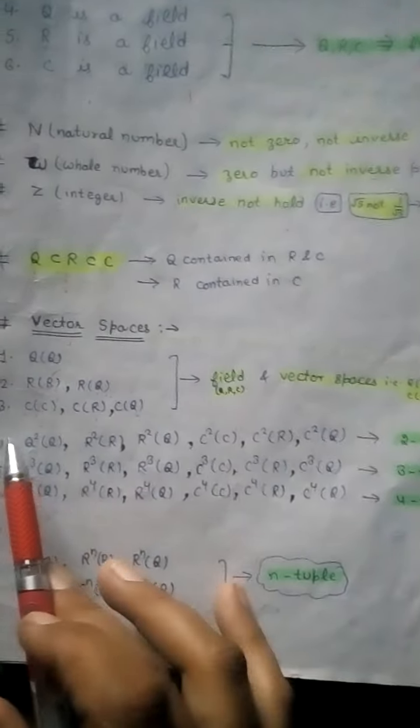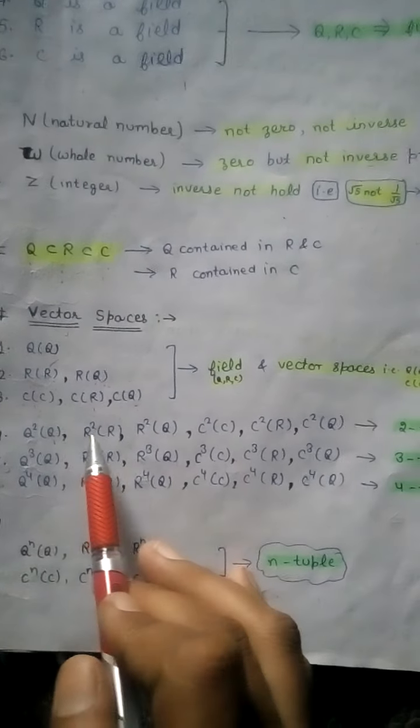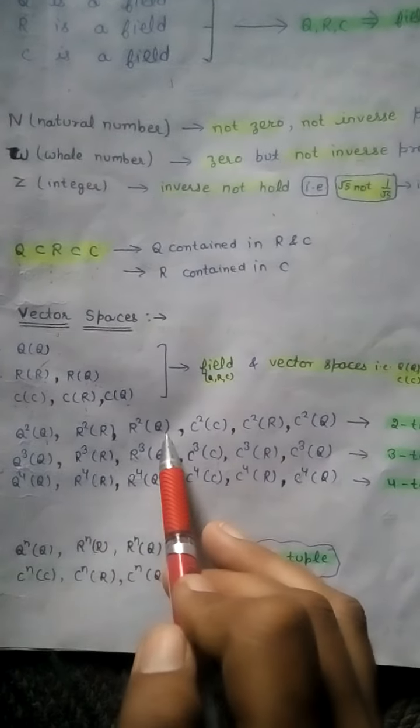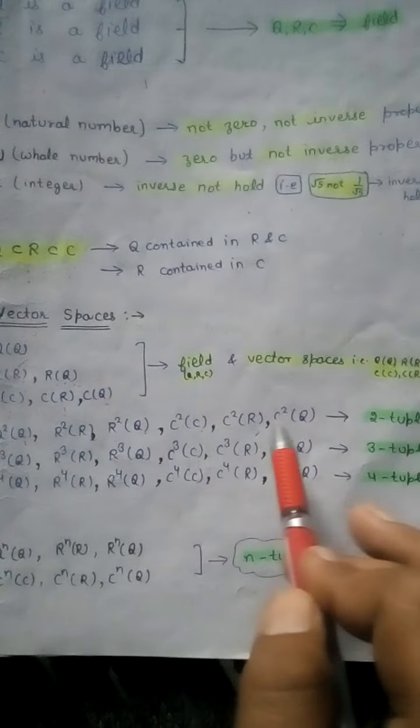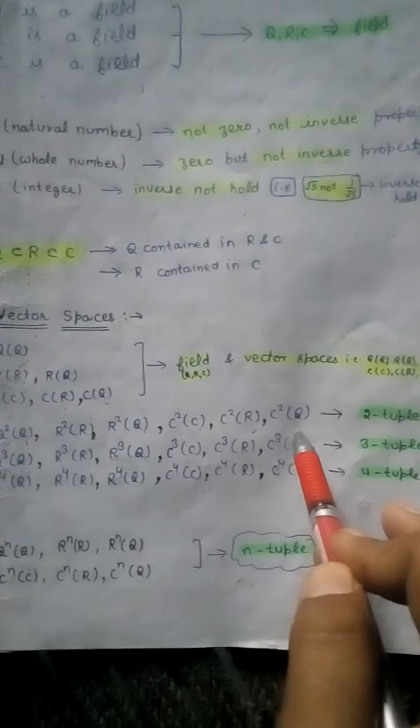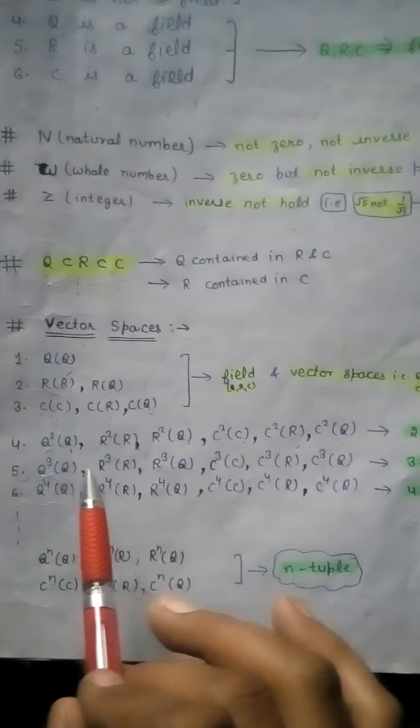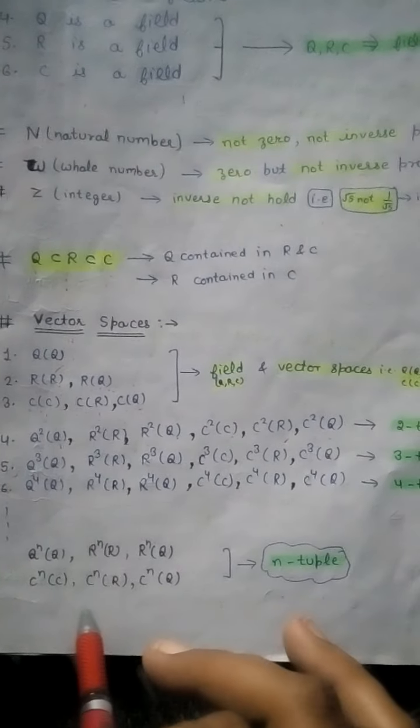Similarly in the two-tuples, Q square over Q, R square over R, R square over Q, C square over C, and C square over R, C square over Q form a field and a vector space. Similarly in the third, fourth and nth tuples.